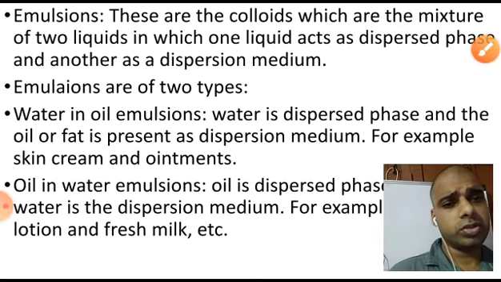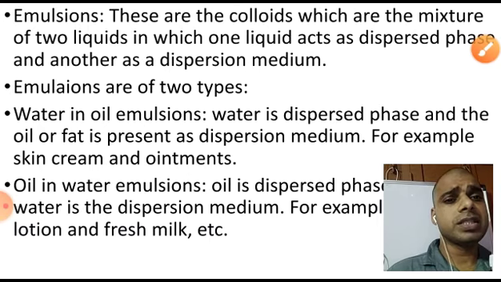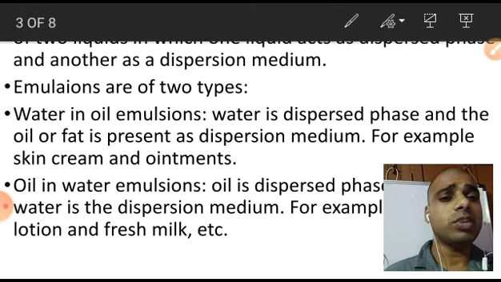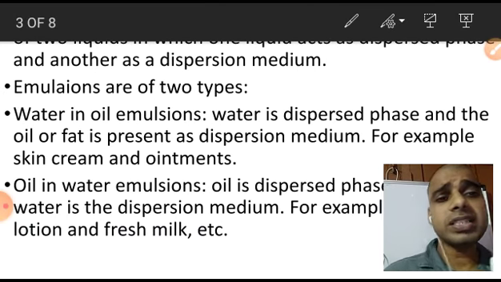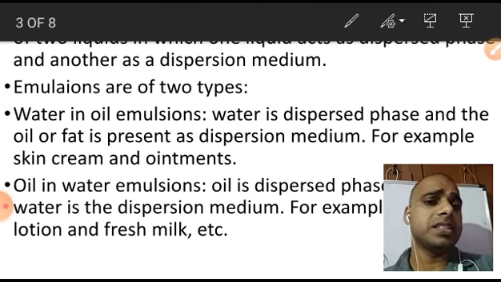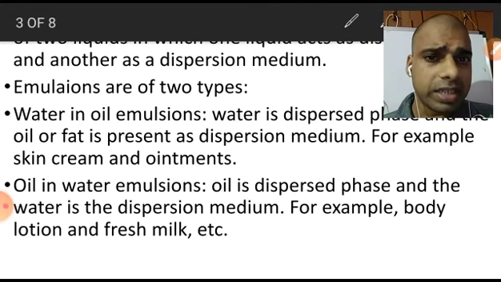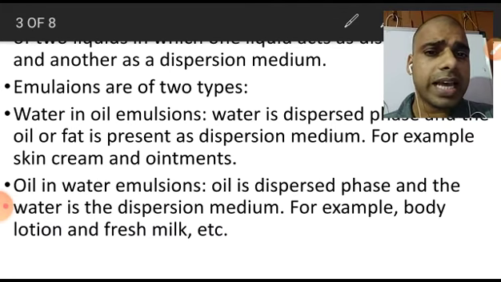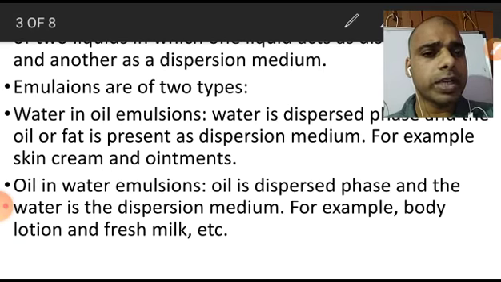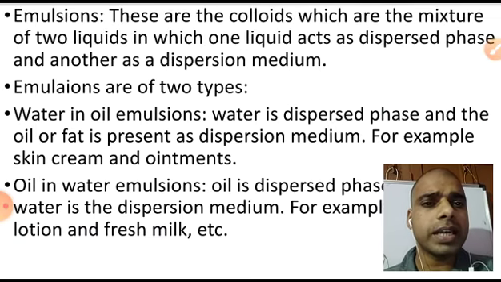Now you can see this one. In a water in oil emulsion, water is the dispersed phase. Water is in the limited quantity, so water is the dispersed phase, and the oil or fat is present as the dispersion medium. In the second definition, oil is in little quantity, so oil is the dispersed phase and water is the dispersion medium. Here the examples given are skin cream, ointment, body lotions, and fresh milk. These are some examples of that case.